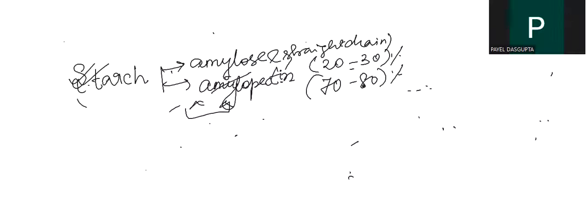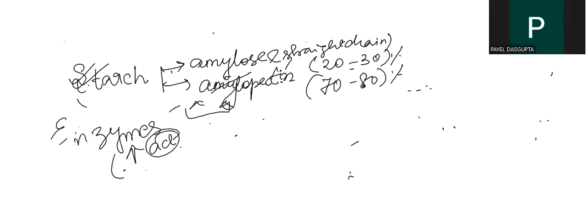Now we will be talking about one enzyme point. Enzymes cannot act on starch if it is not gelatinized; the enzymes won't be able to act on that. We need to gelatinize the starch so that the enzymes can act. So starch needs to be gelatinized in order for the enzymes to act upon it. This is another point.